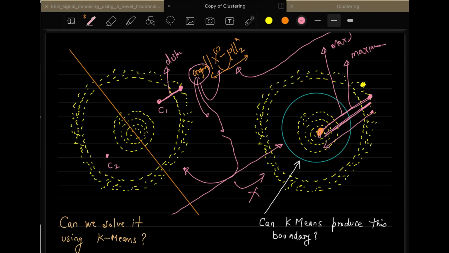So if everybody agrees with this reasoning, can you tell me, you want something like a non-linear clustering here. We have done something similar to that in the past. Can you recall how to solve this problem using k-means? We have done something similar to this in our SVM also, and in our logistic regression setting also. So this is the third time I am trying to introduce that concept again. You are trying to come up with a non-linear type of boundary here. Can you reason out what we can do to solve this problem using k-means?